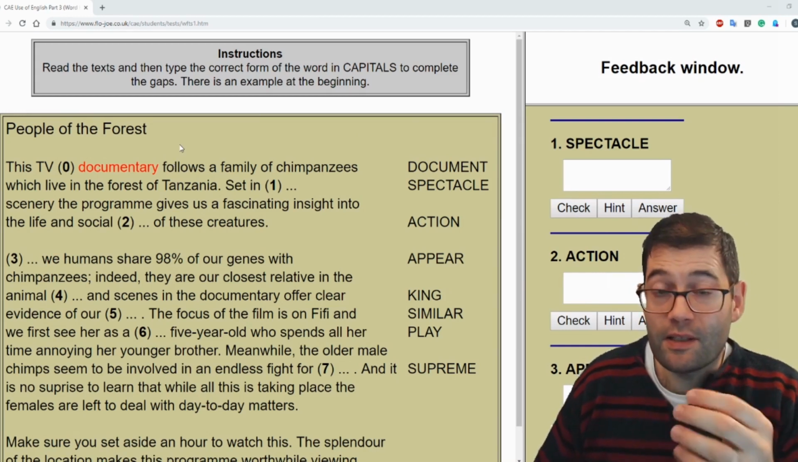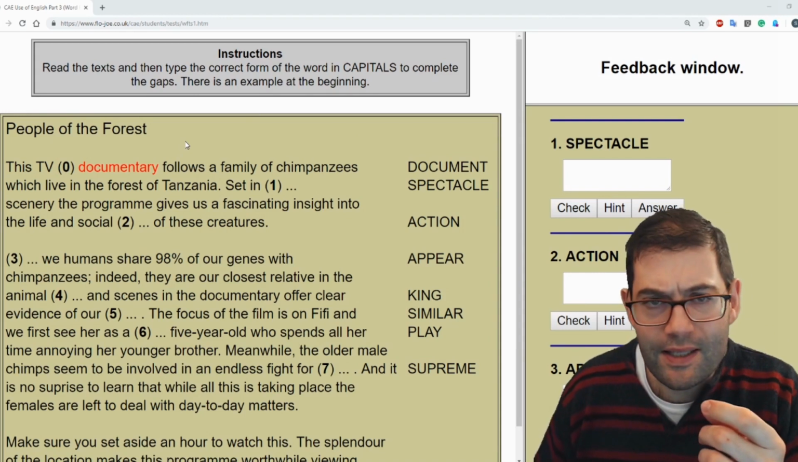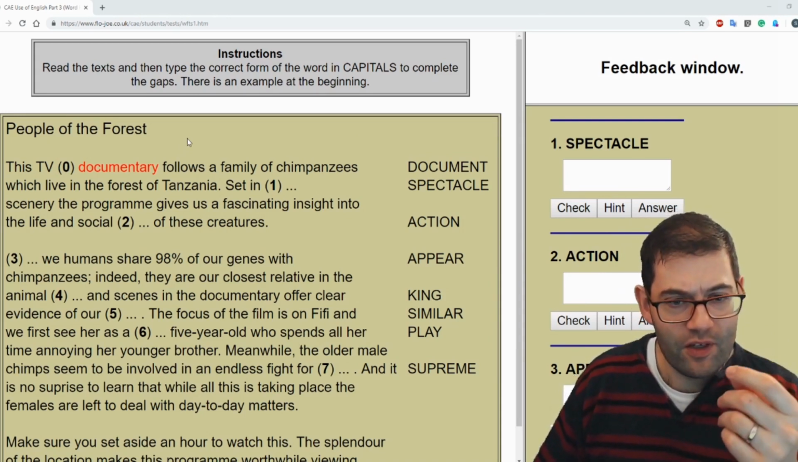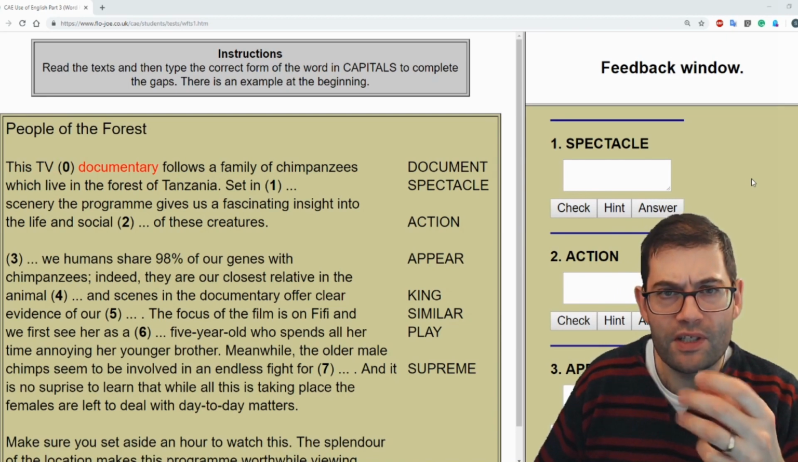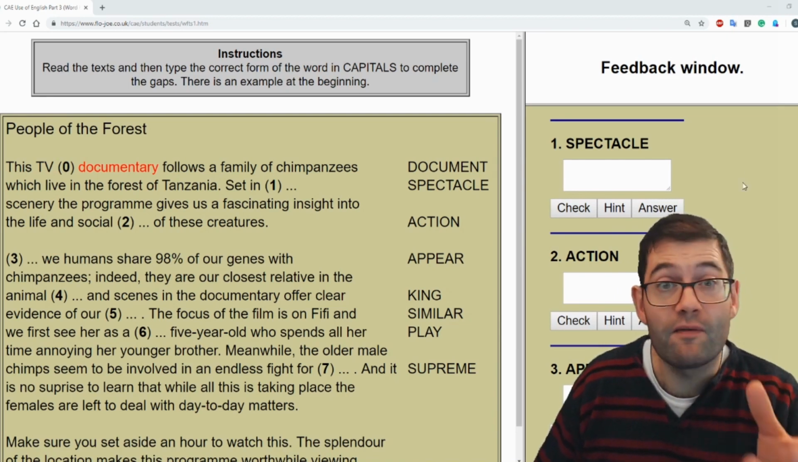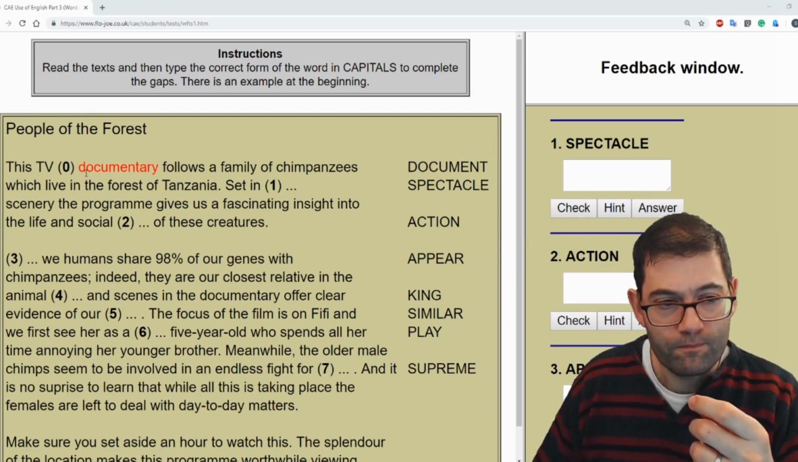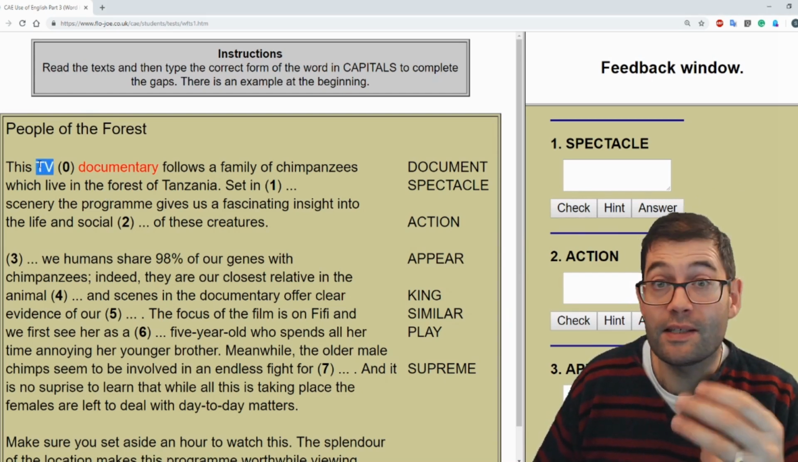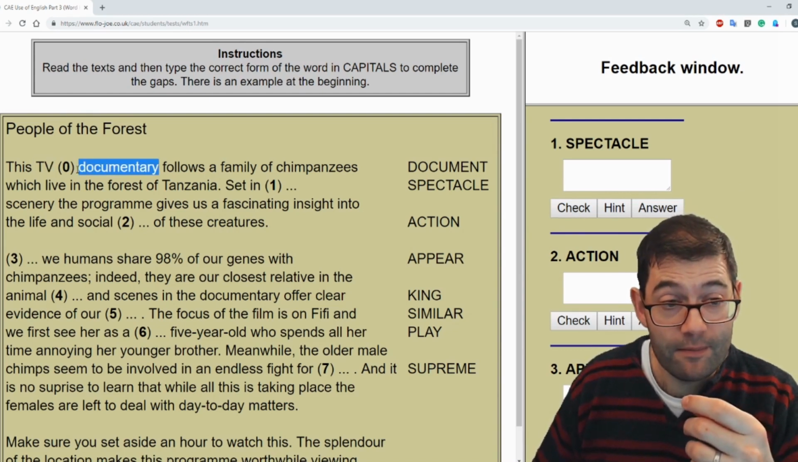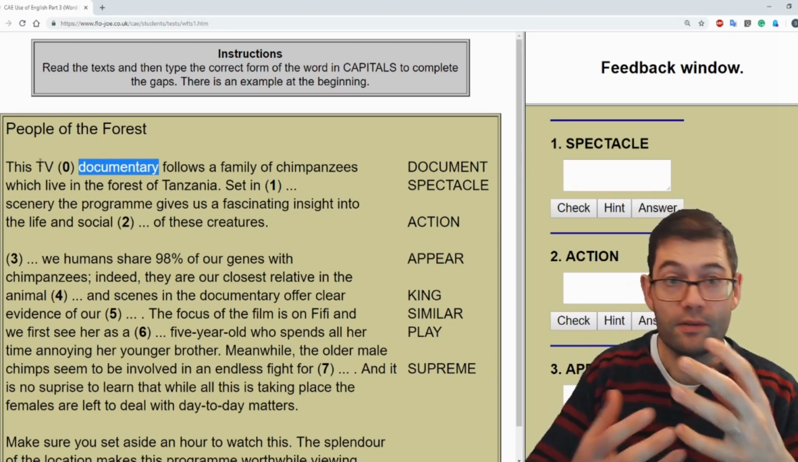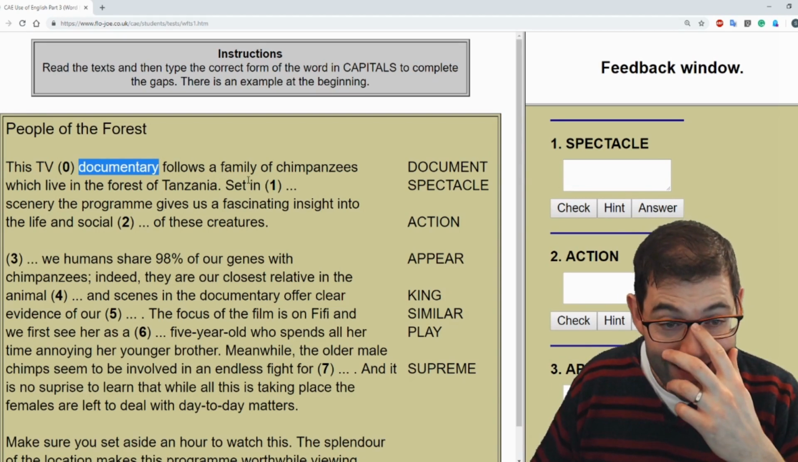People of the forest. Well, this article is about a troop, I guess, of chimpanzees, a family of chimpanzees which live in the forest and how they interact. Rather, it's a TV review. I think this is the idea, a TV programme review. So this TV documentary. TV in this case is an adjective. What we need here now is a noun of some kind. A TV what? Oh, a TV documentary. Follows a family of chimpanzees which live in the forest of Tanzania.